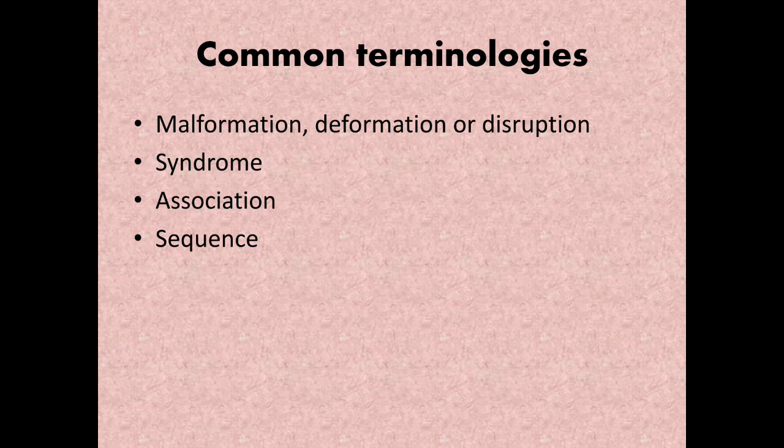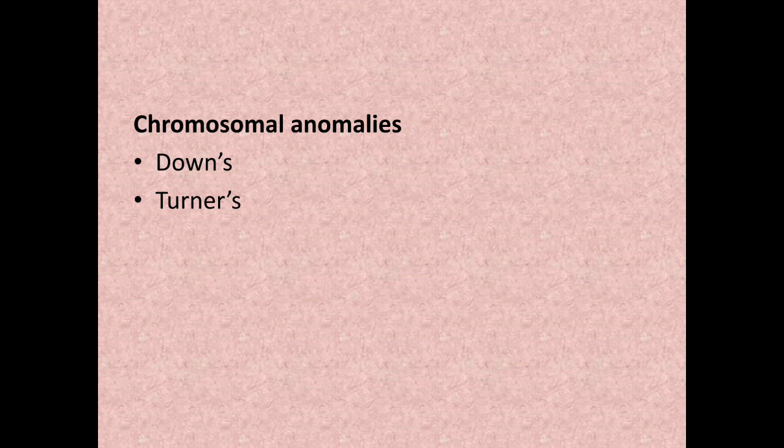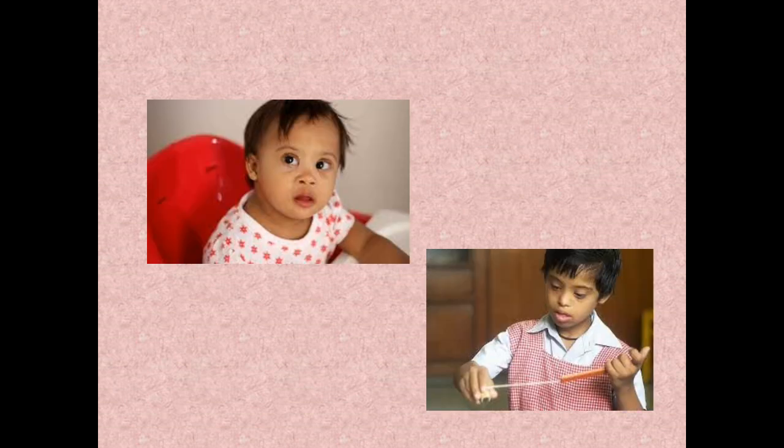Now that we know some common terminologies, we'll go to chromosomal abnormalities. The first and most common one is Down syndrome. In Down syndrome, you have some typical facial features. As soon as you see them, you know that it's Down syndrome. Most of the time, this can be asked as a spotter, to identify the syndrome.